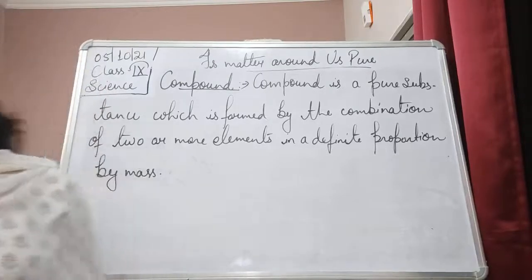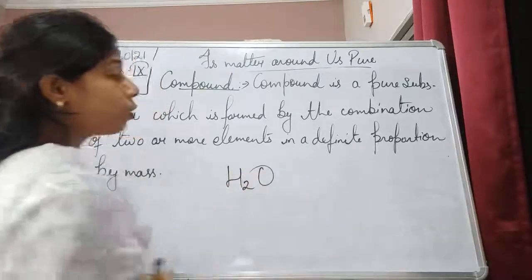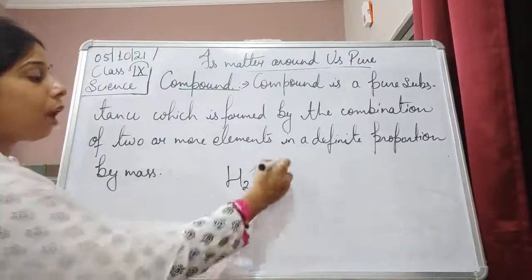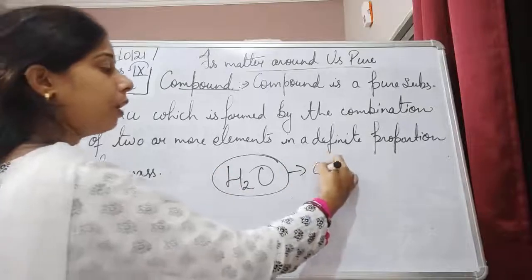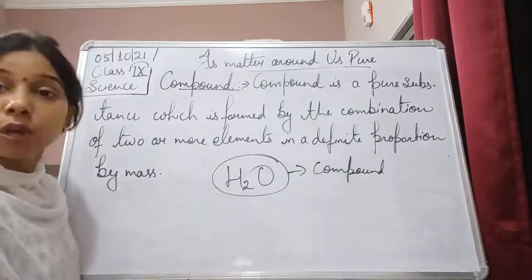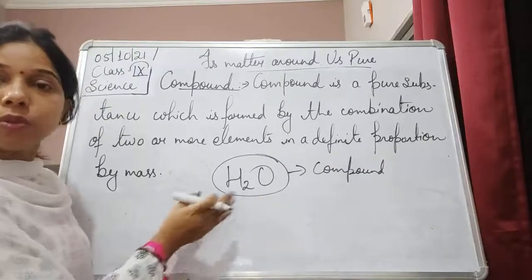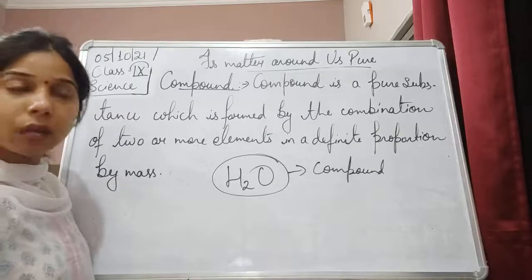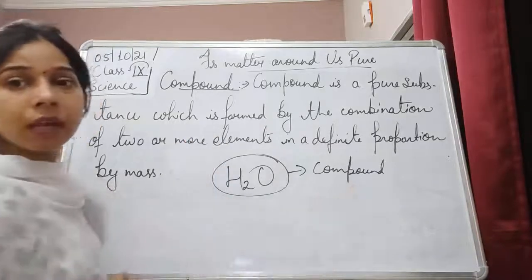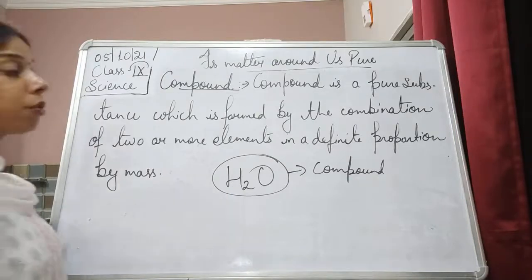Example: if we take H2O, H2O is a compound. How is this H2O formed? It is a combination of two or more elements, one is hydrogen, another one is oxygen. When these two elements combine together, there is a formation of this compound. Now we are saying that they combine in a definite proportion by mass.